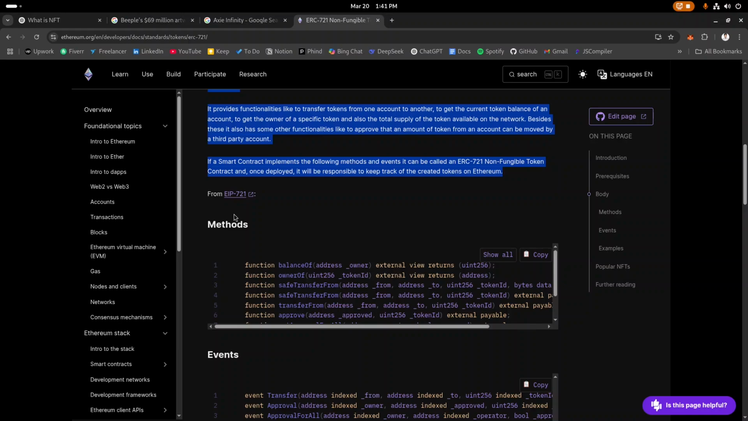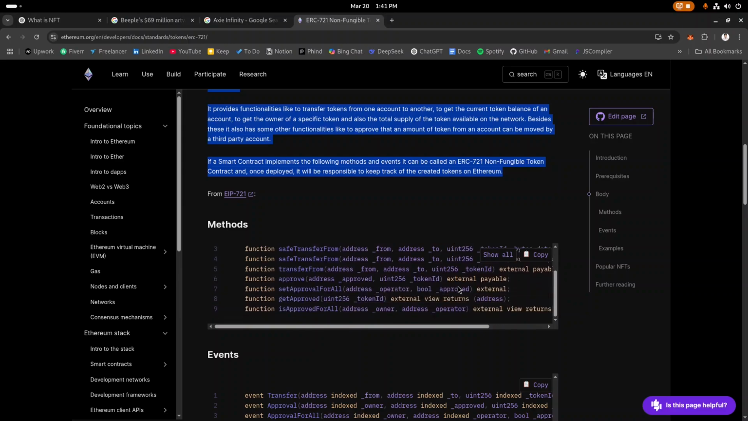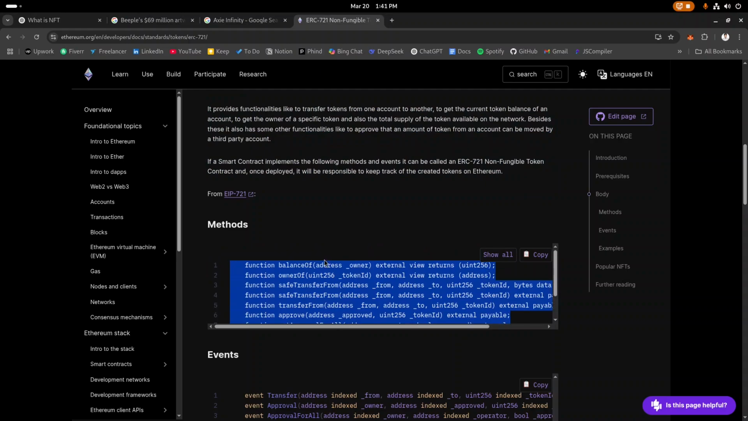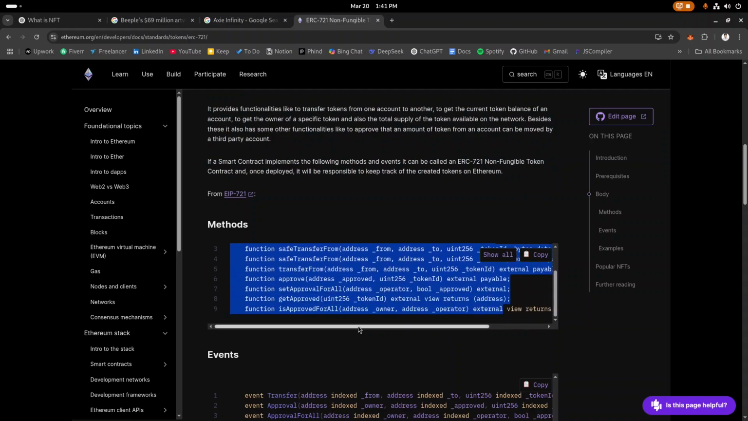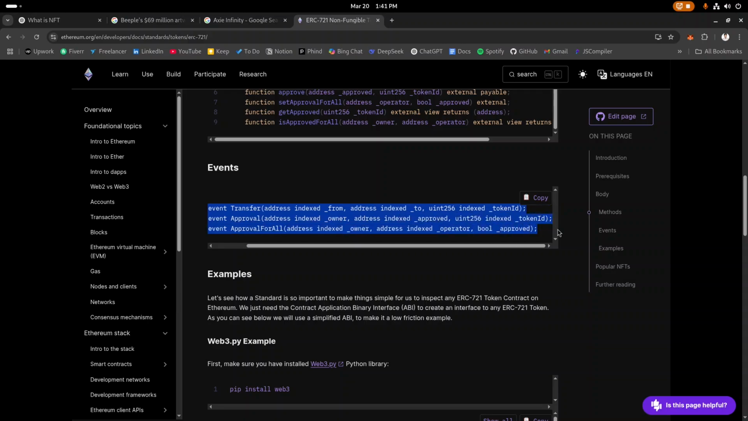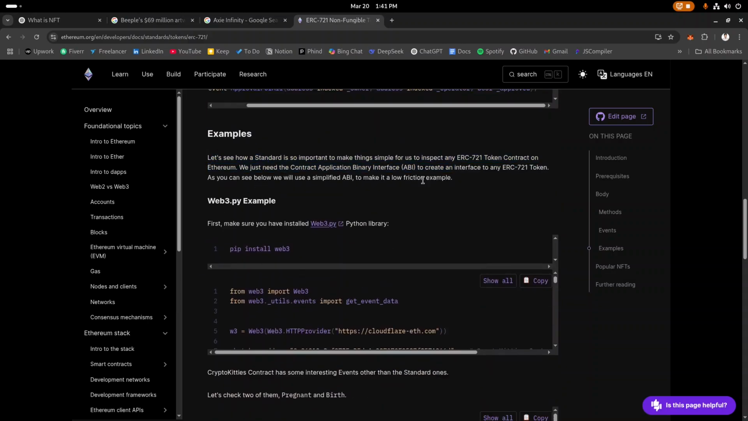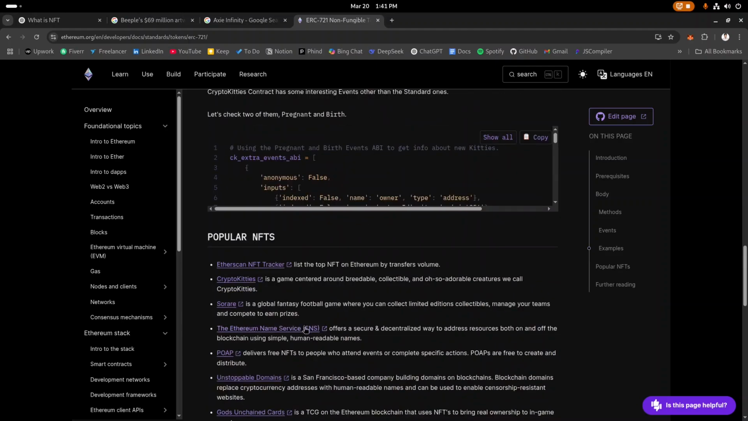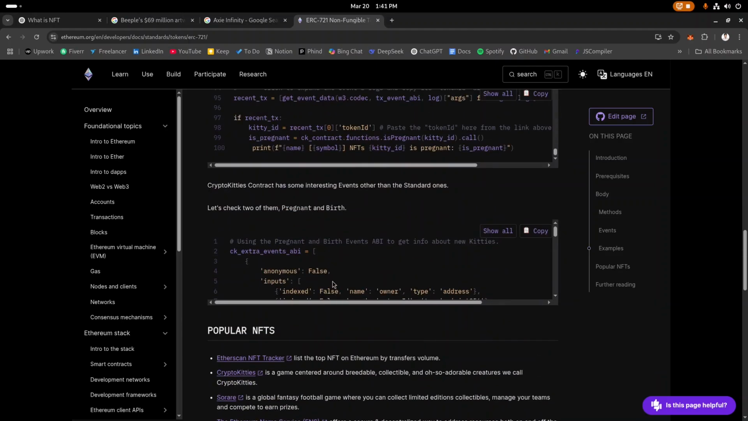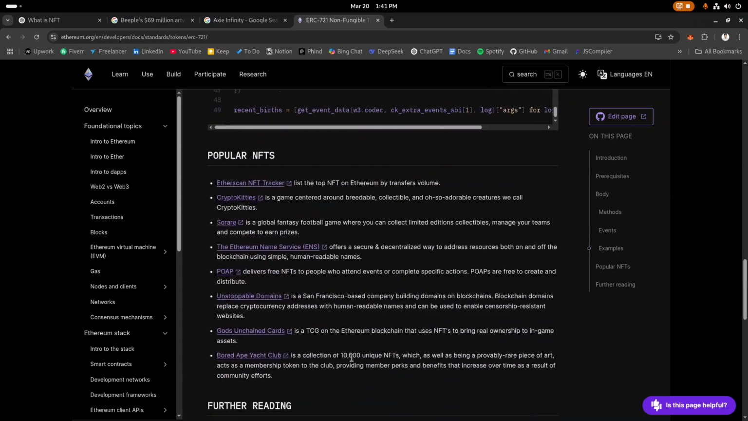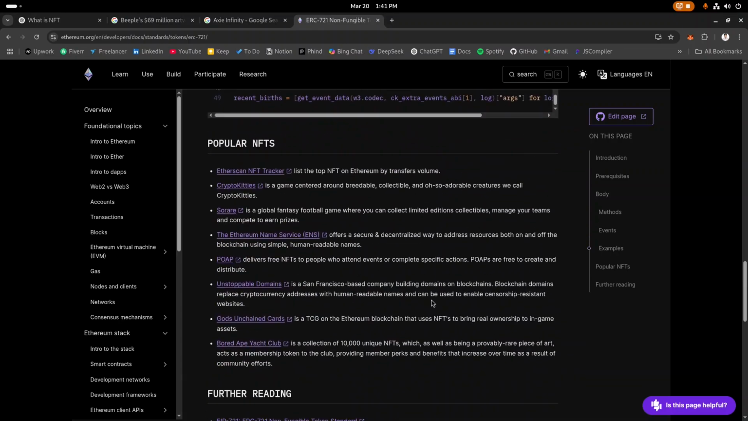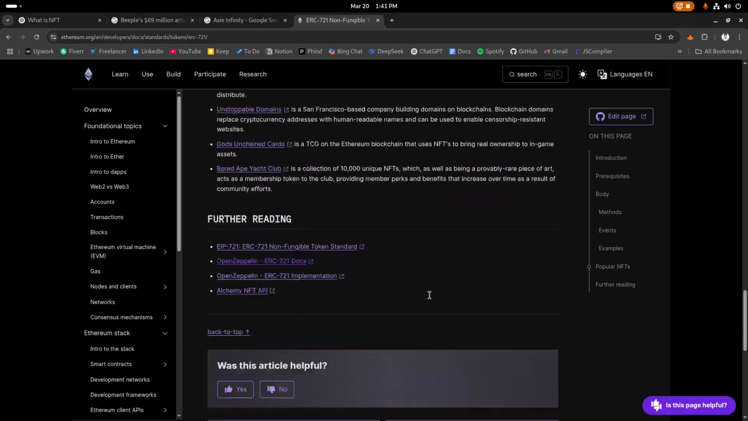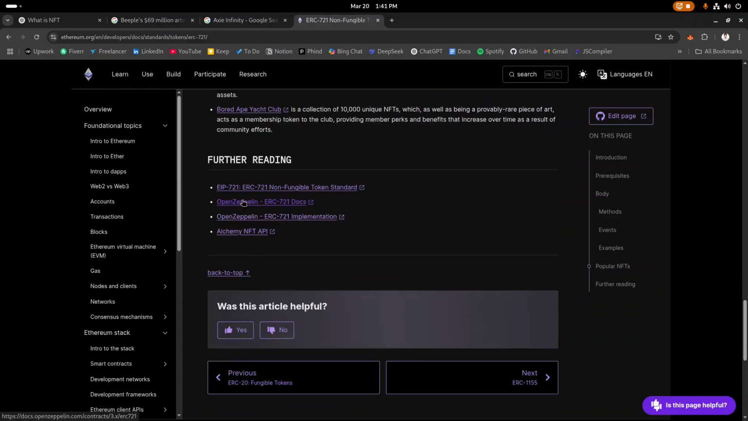Okay, here are some methods you should have to make a standard NFT. We are going to use them. Actually, here are some events as well. This is an example, a web3.py example. You can read it if you want, but we are going to make it from scratch using Solidity. So just take a look. Actually, we are going to use OpenZeppelin. Okay, no problem.